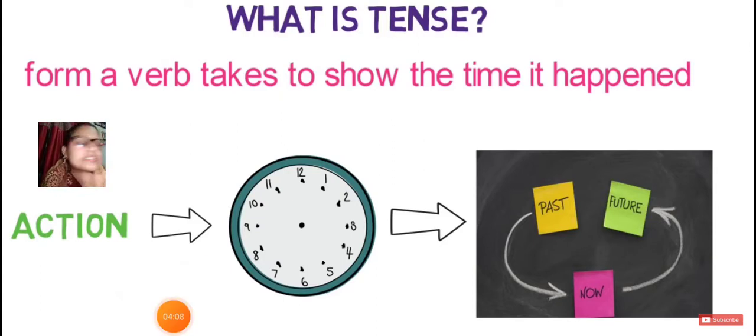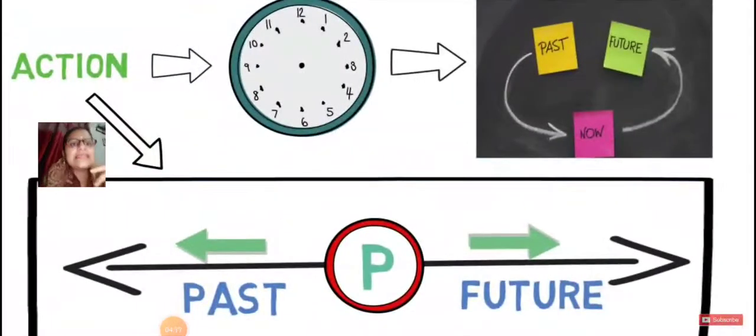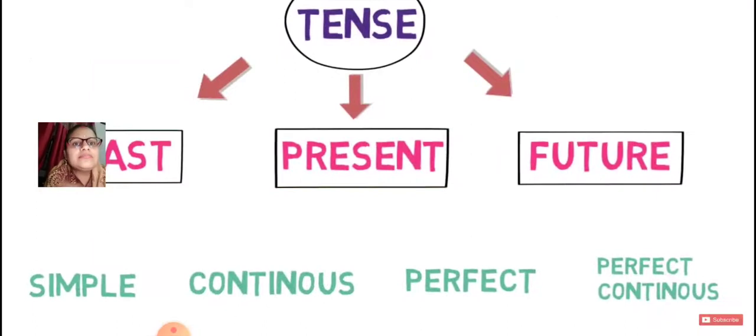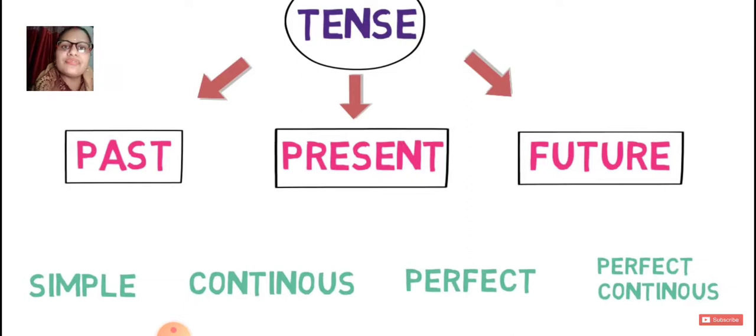Okay, students, hope it is clear to you. Now let's move forward to the next slide. What do you mean by action? The action which is going to be present. The bigger P indicates the present. Before the present, what has happened in our life becomes our past, and what will come becomes our future. Tense is already segregated into past, present, and future, and each of them is segregated into four parts: simple, continuous, perfect, and perfect continuous.